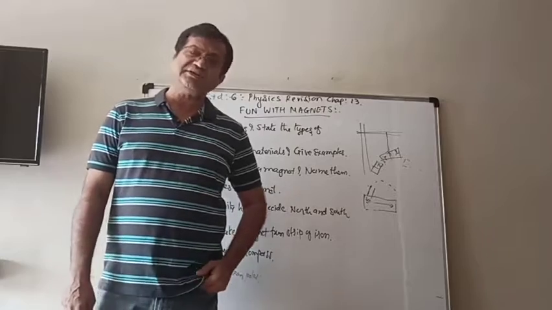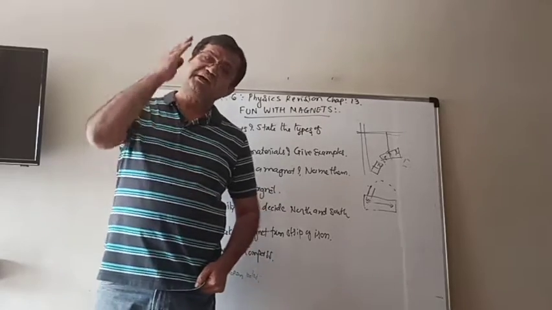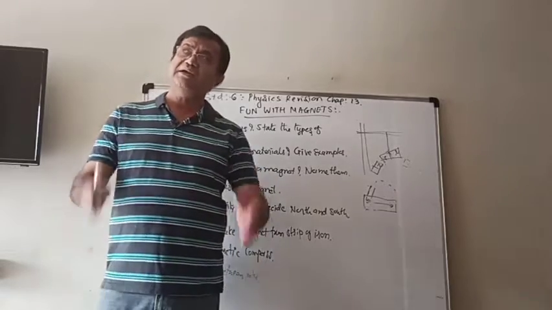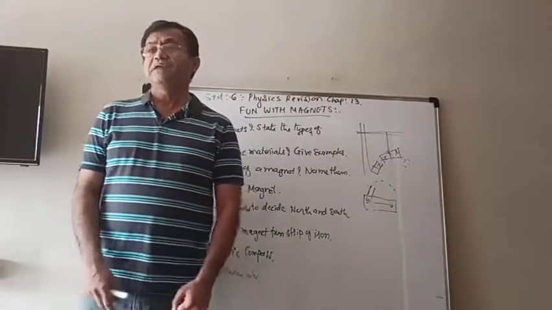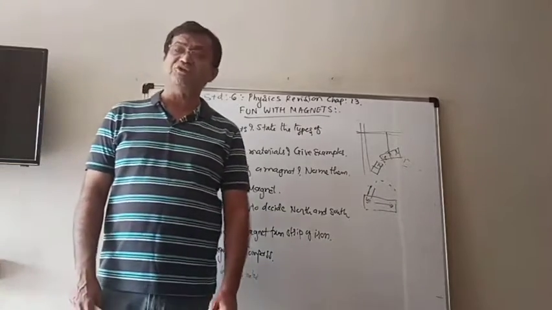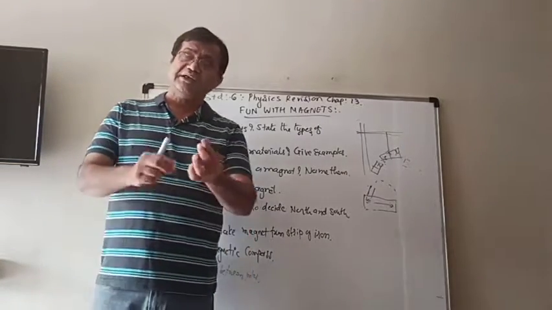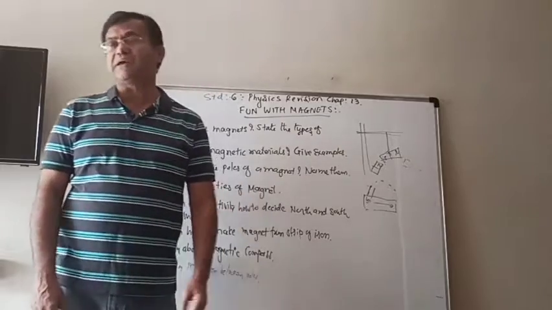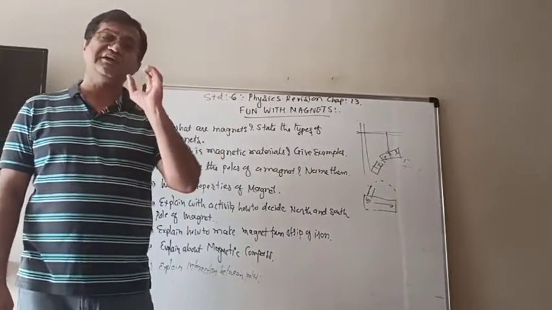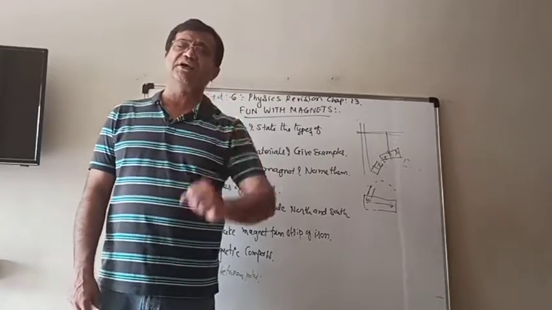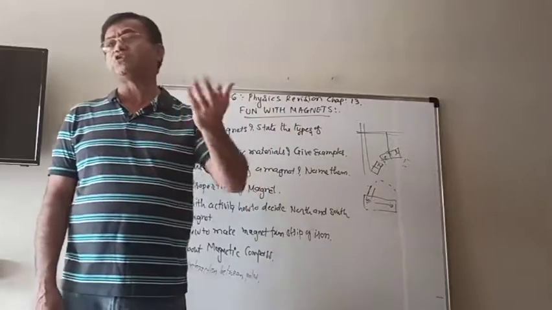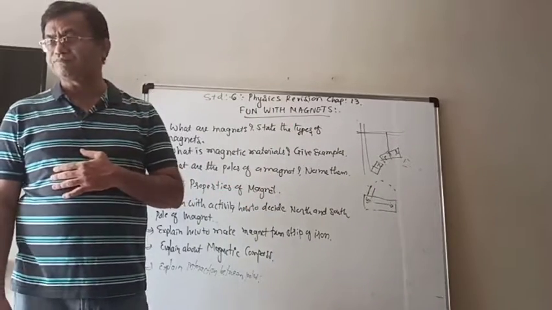Especially at sea and in the air, in ancient times people used to take a magnet with them and hang it, and when it was steady, they would decide the directions north, south, east, west and so on.